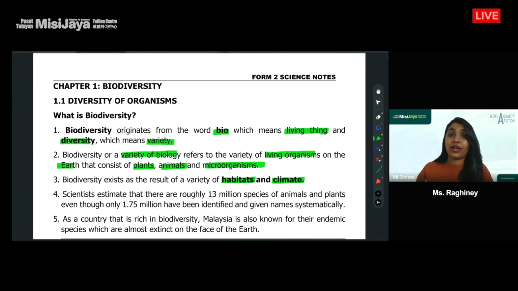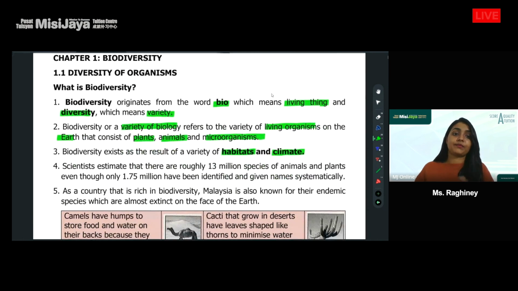And climates as well. So the weather, whether it is hot, cold, dry, or moist, affects the kind of life that can be sustained in those places. Scientists have estimated there are roughly about 13 million species of animals and plants on Earth, but we have only identified 1.75 million of them. Those that have been identified have been given names.